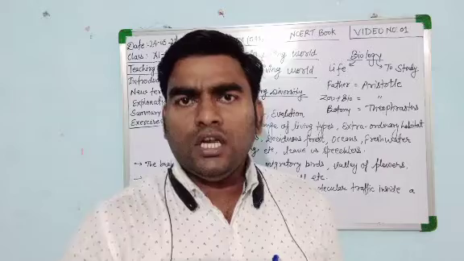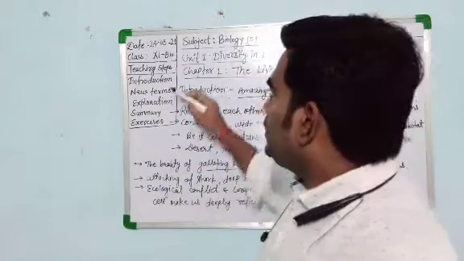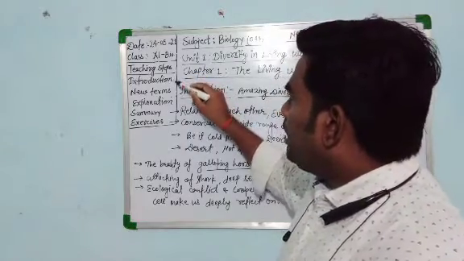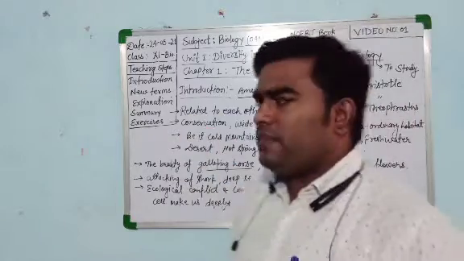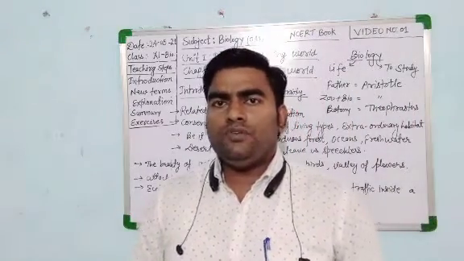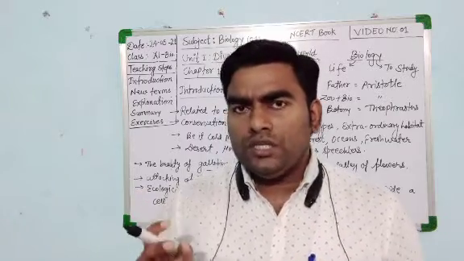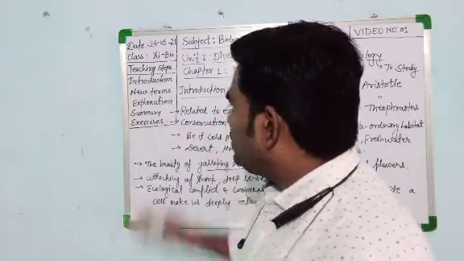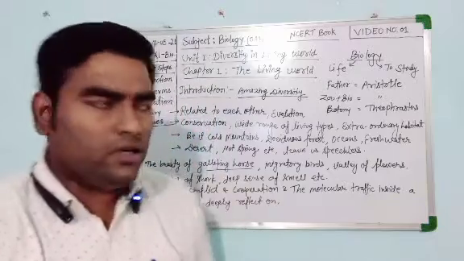While teaching, I follow these steps: first I give the introduction of the chapter, then we discuss some new terms, then I explain the chapter, then we do the summary of the chapter, and finally we conclude with some exercise question answers. So let's start chapter 1, the living world.